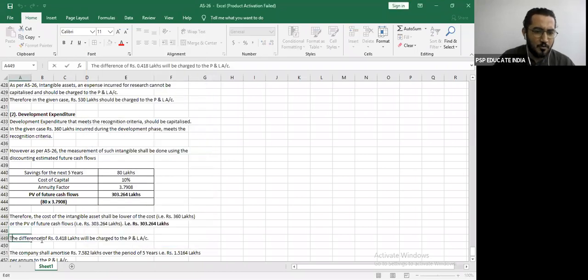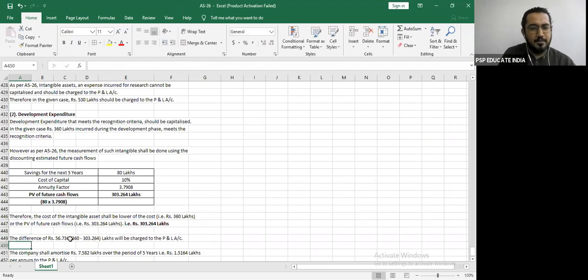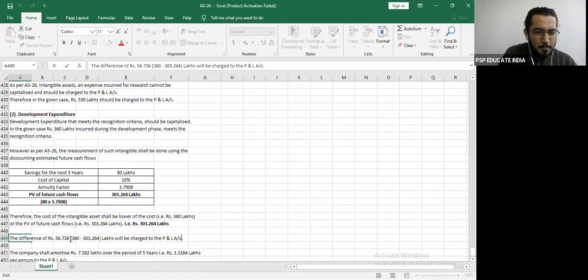So we will put that over here. 56.736. How do you get 56.736? Let's also explain that. 360 minus 303.264. This expenditure will go to the profit and loss account.